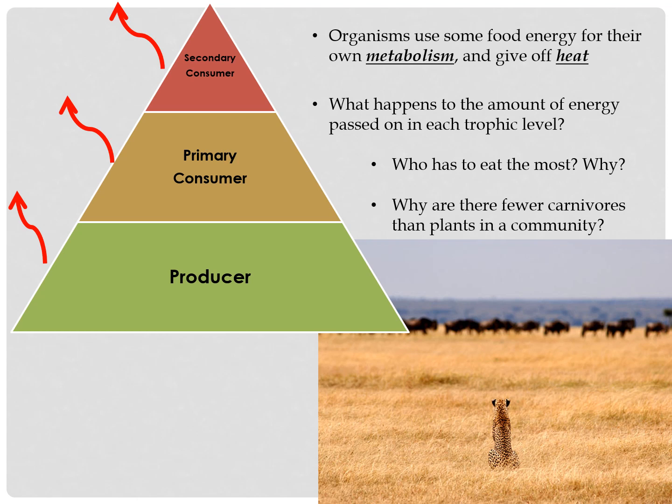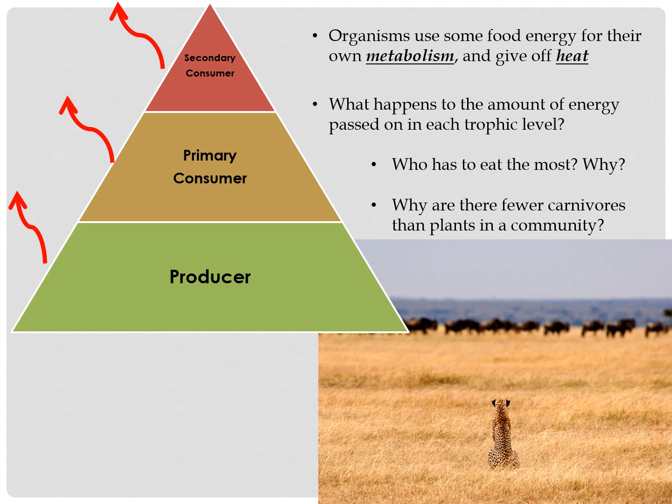We only get a small amount of energy from the food we eat, typically about 10%, since the food we eat is used mostly just to stay alive ourselves. A mouse gets a good amount of energy from the grass it eats, and it won't need to eat as much because it's smaller, but a larger cat that eats that mouse will need to eat a lot of mice just to keep itself running. So mostly about 90% of the energy from the food we eat gets used just for running our bodies and is then not available to be passed on.